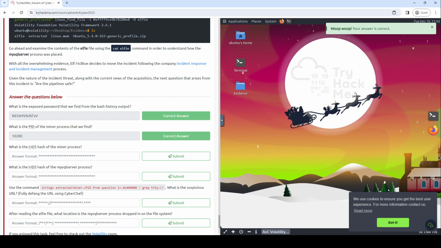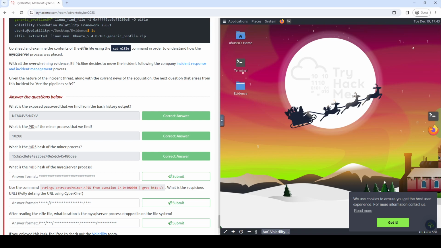What is the MD5 hash of the miner process? That's a long one. Let me copy that out. That's this whole entire thing. I'll paste it in here. For the blind people watching, that is 5 3 5 1 A1 5 3 A 5 C 8 E F E 4 A 3 B E 2 4 0 E 5 D C 6 4 5 4 8 0 D E E.